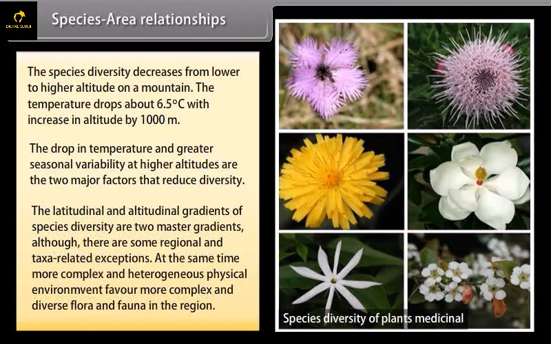The latitudinal and altitudinal gradients of species diversity are two master gradients, although there are some regional and taxa-related exceptions. At the same time, more complex and heterogeneous physical environments favor more complex and diverse flora and fauna in the region.